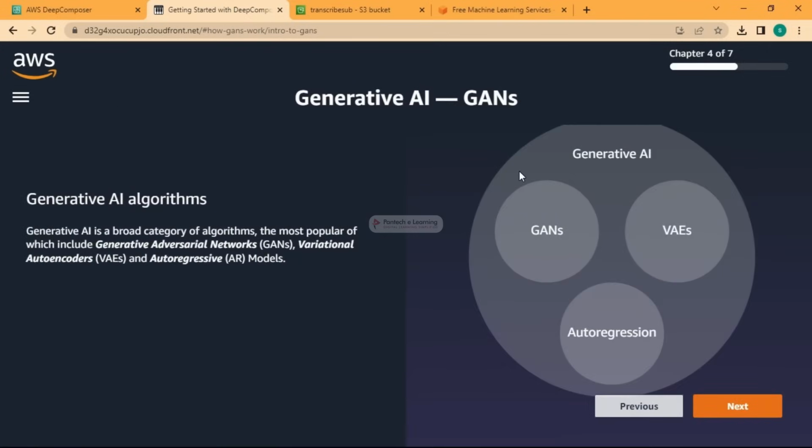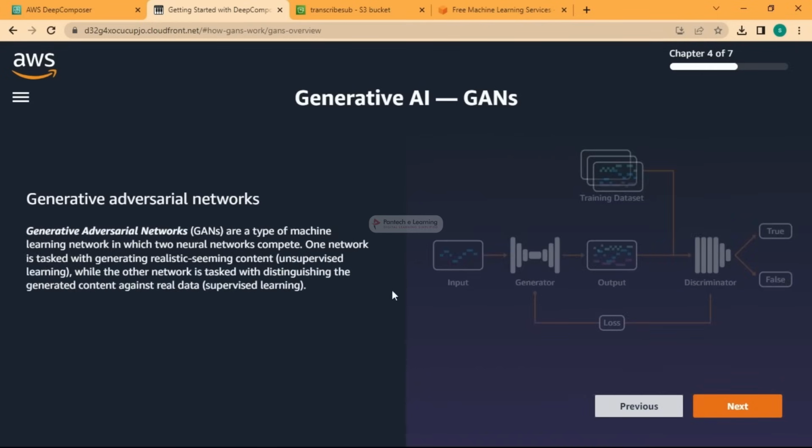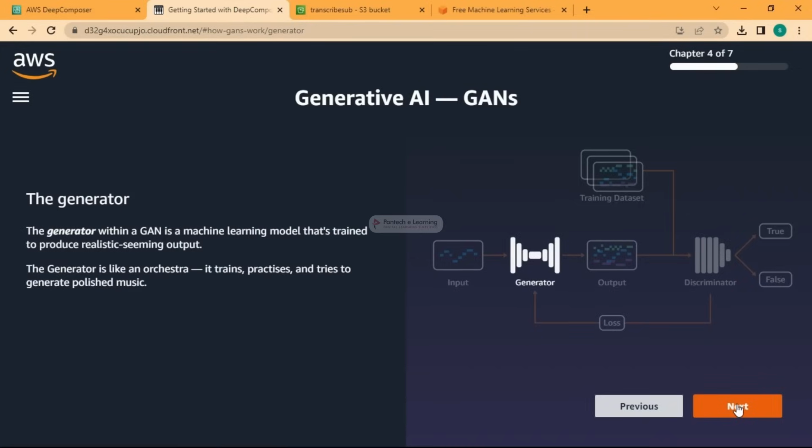And when you talk about generative AI, we have generative adversarial networks, variational autoencoders, and autoregressive models. These are different domains. You can explore these too. With that, what they are trying to do is give the musical input, and with the generative adversarial network, GANs, they have a generator and the output will be given. Based on the training data set, there is a discriminator deciding true or false, and some loss value is passed back and forth, and it is going to generate.